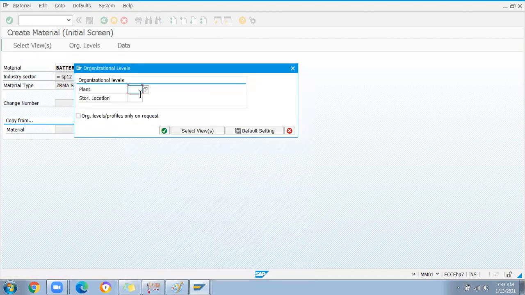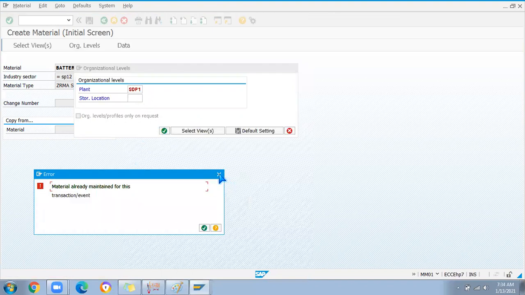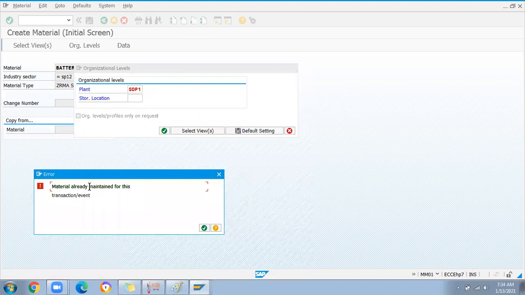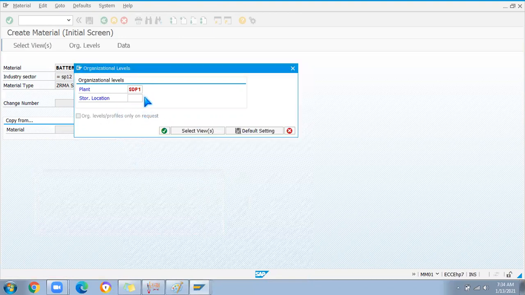Plant, what is the plant? STP1, I think. Plant is already maintained. If I enter, it will show material already maintained for this transaction. If I select store location, it will allow us to extend the store location.